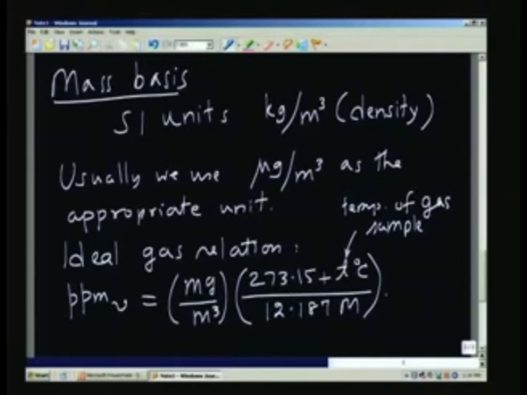And of course, we are assuming that the pressure is 1 bar. If the pressure is not 1 bar, that can also be corrected by appropriately taking it into account, because it is a linear function of pressure. And the molecular weight is the molecular weight of the species. So we need to know the molecular weight, and then all we have to do is to substitute here, and we will be able to get the appropriate value.